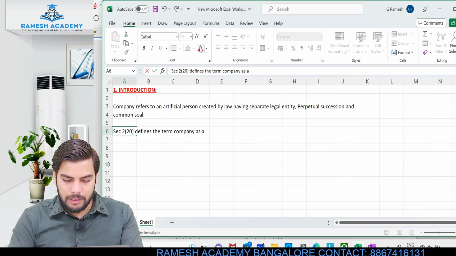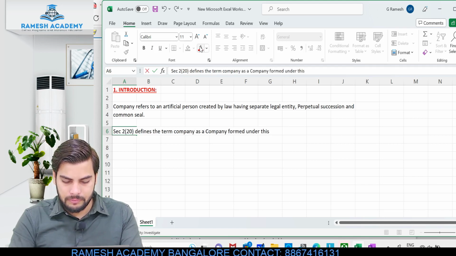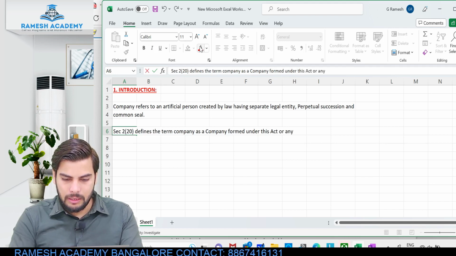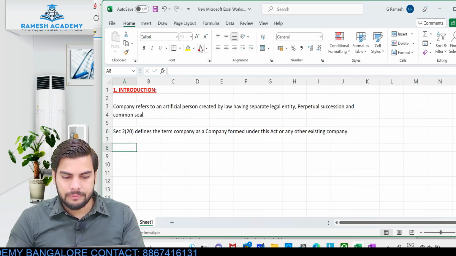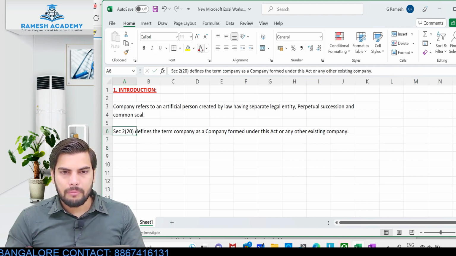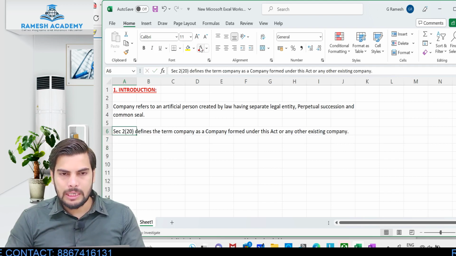Then when it comes to definition, section 2 clause 20 defines the term company as a company formed under this Act or any other existing company. Simple definition. So what is a company? A company is nothing but a company which is formed or incorporated under this law, that is Companies Act 2013, or any other existing law.